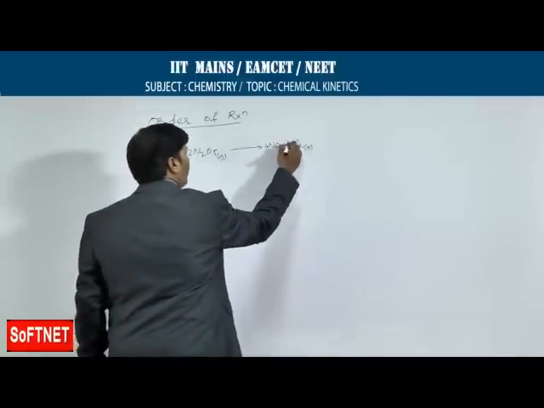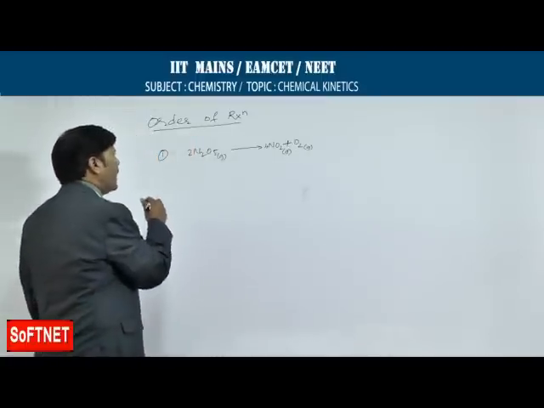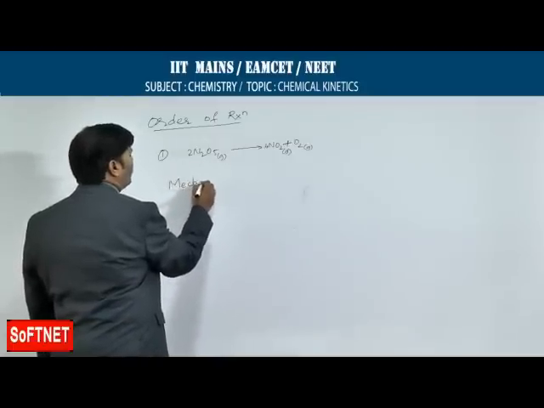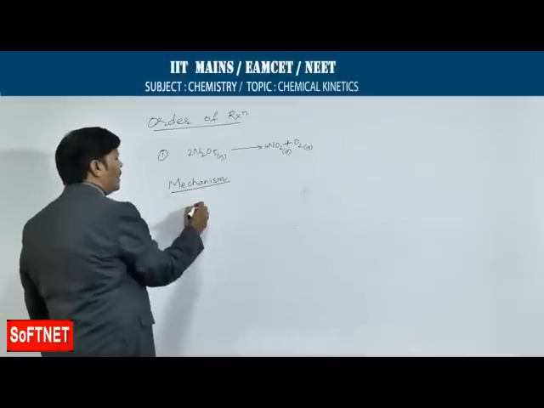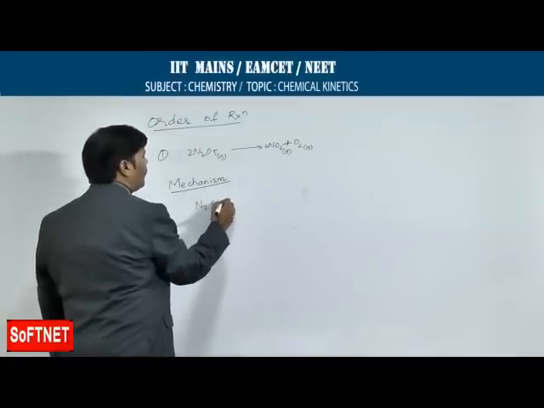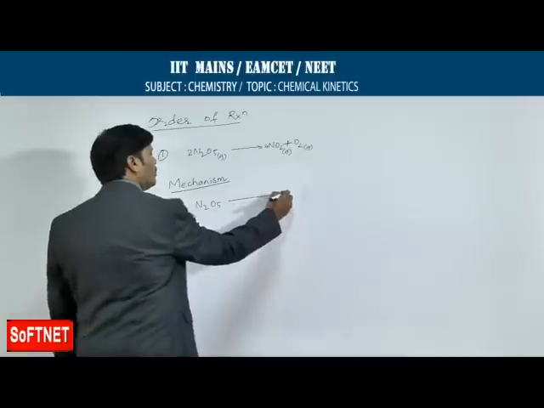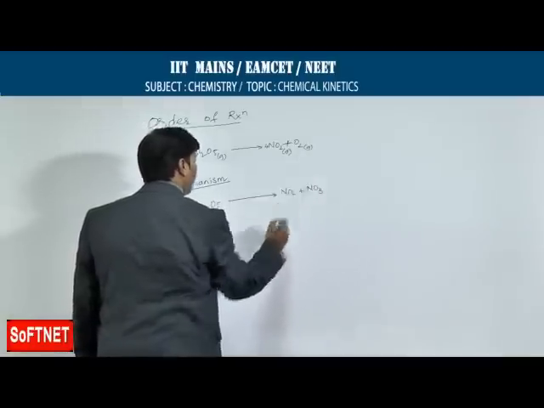But if you go for order of reaction, the order of any reaction actually depends upon the mechanism. So if you take the mechanism of this reaction, N2O5 first decomposes to give NO2 plus NO3.